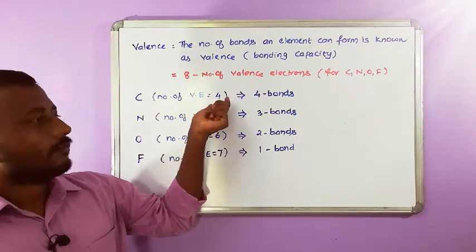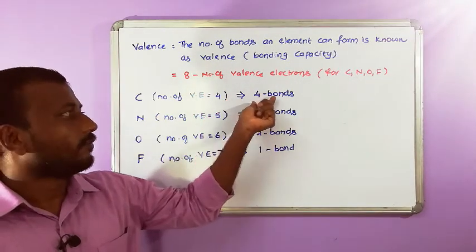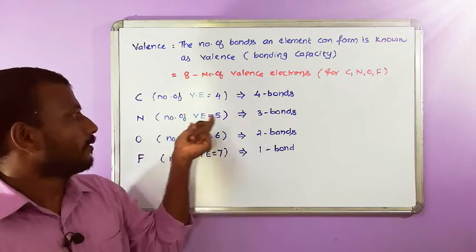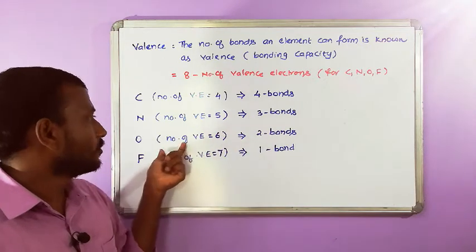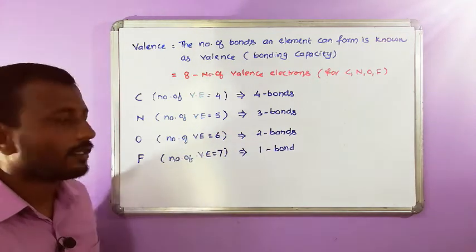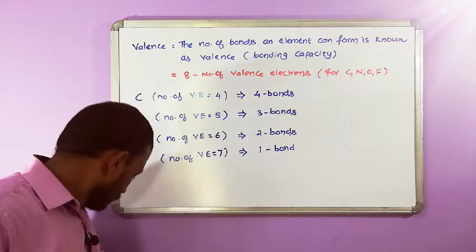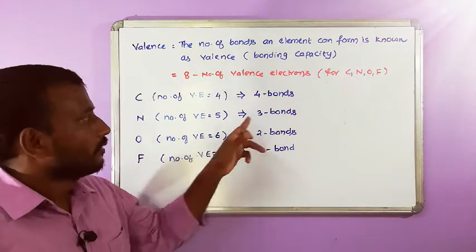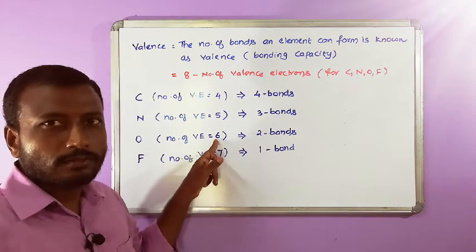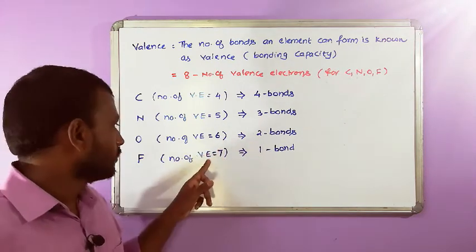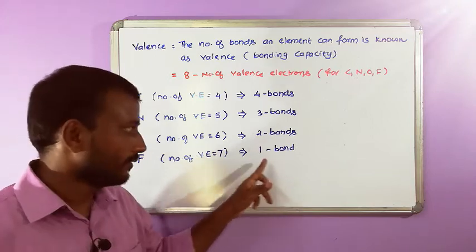So 4 electrons short of octet, 4 bonds. 3 electrons short of octet, 3 bonds. 2 electrons short of octet, 2 bonds. 1 electron short of octet, 1 bond.